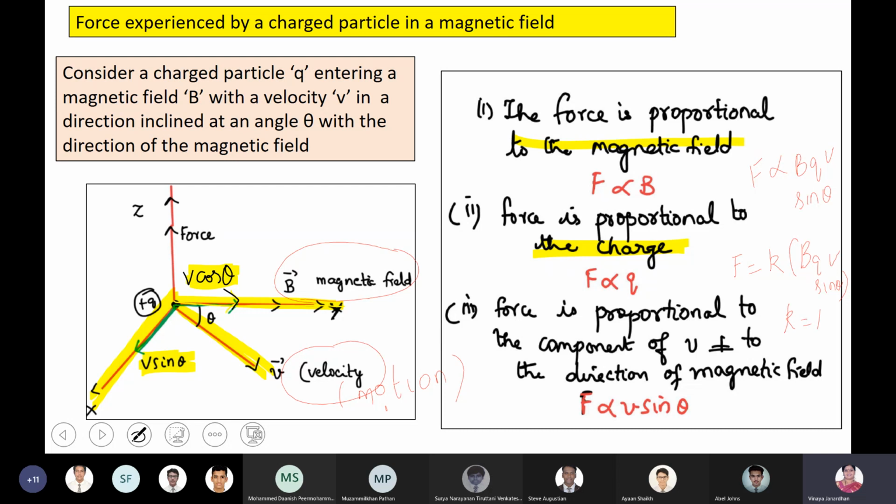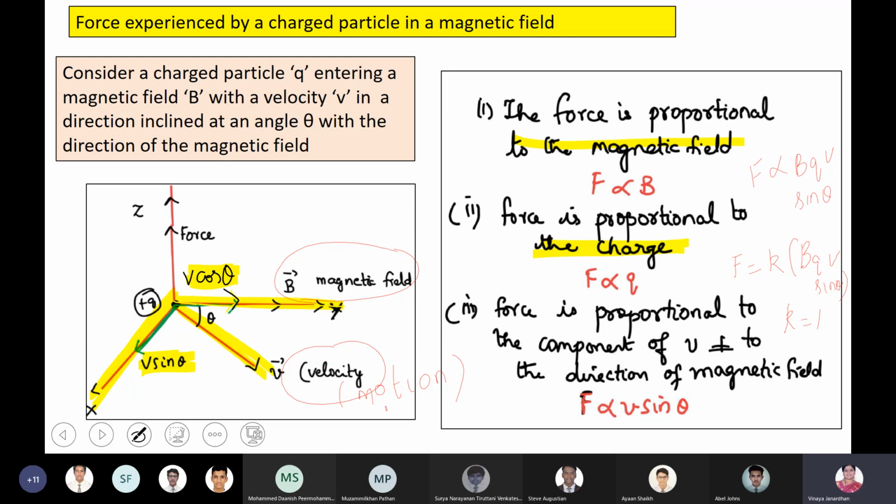Current means the direction of the motion of a positively charged particle. Now release your thumb. The thumb will be pointing upward, which means your particle will experience a force in the upward direction. If it is an electron, it will be the other way.